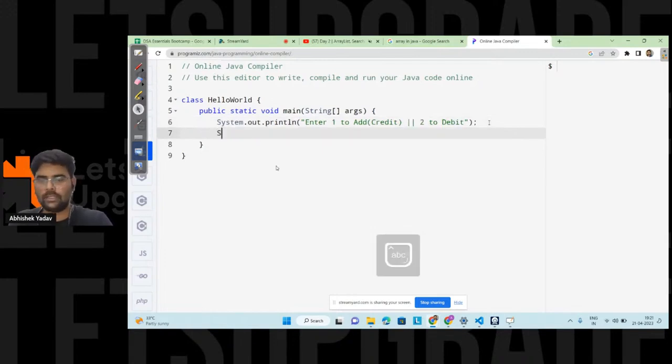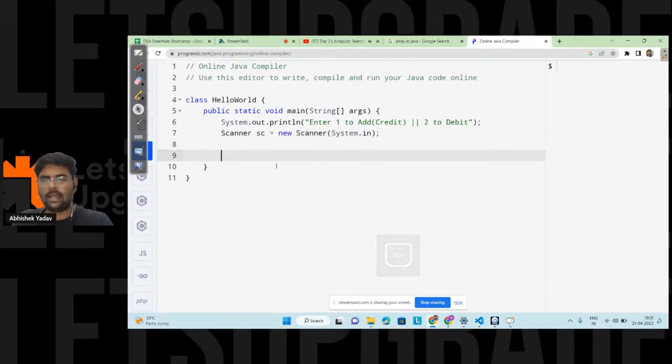After that, we can take input from the user, and in order to take the input from the user, we have to create the object of the Scanner class. That is, Scanner sc is equal to new Scanner, and this will be System.in, right? And after that, we will create an option variable, that is int option is equal to sc.nextInt to take the input in integer format, right everyone?